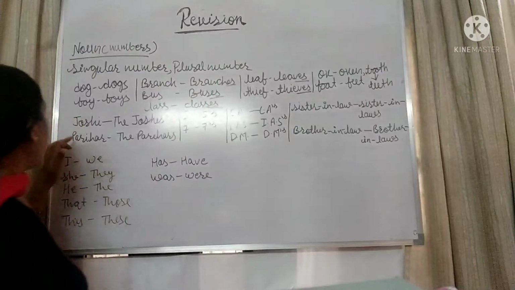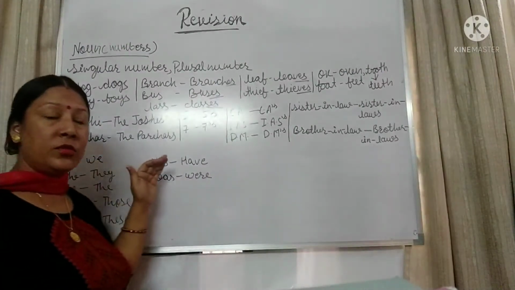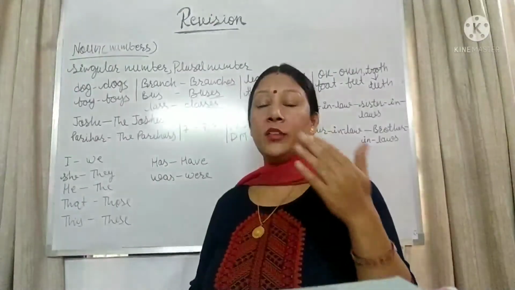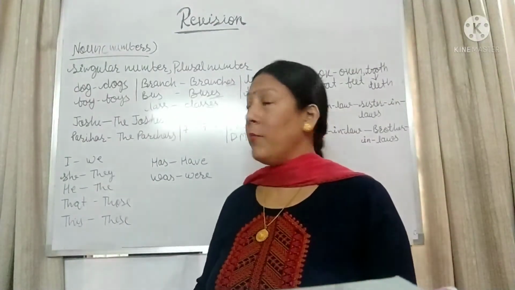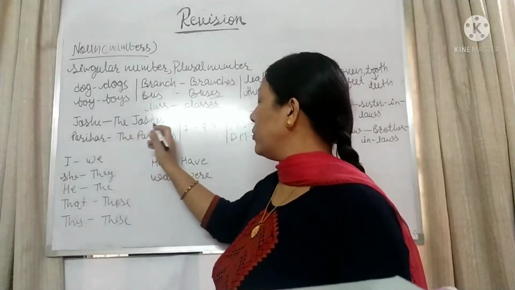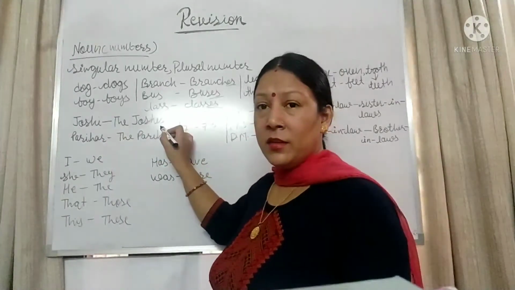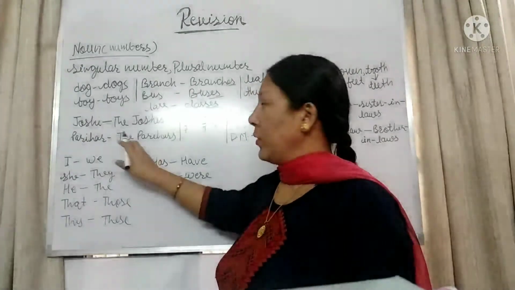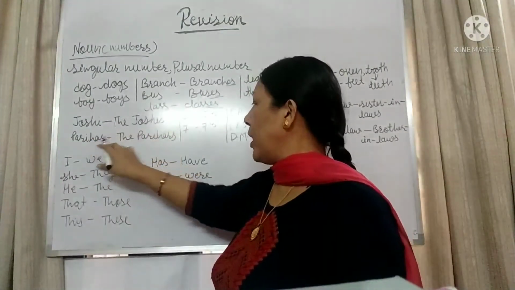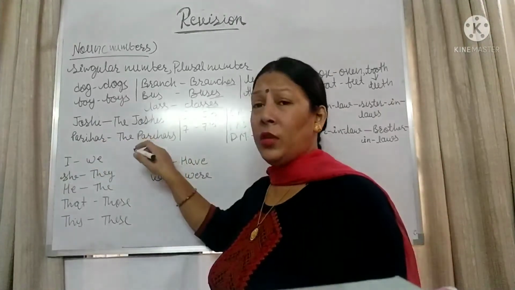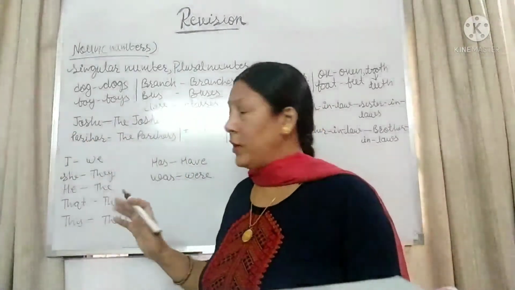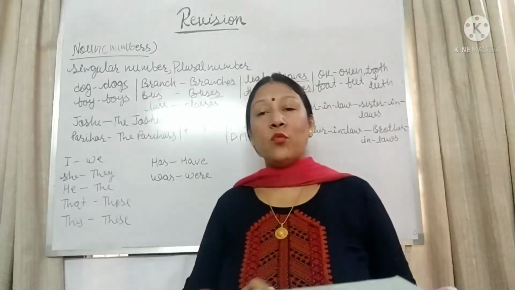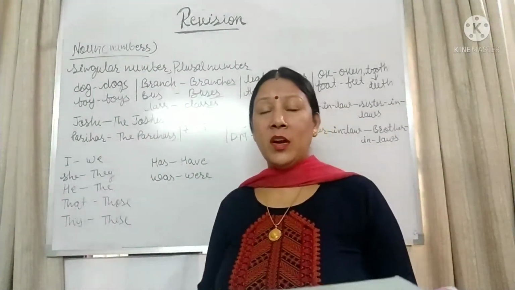Okay. Next, whereas we are making the plurals of surnames like Pandey, Joshi, Parihar, Rotela, what we have to do is just use s, and before that we have to use the. Like Joshi, the Joshis; Parihar, the Parihars; Rotela, the Rotelas; Rawat, the Rawats. Clear?